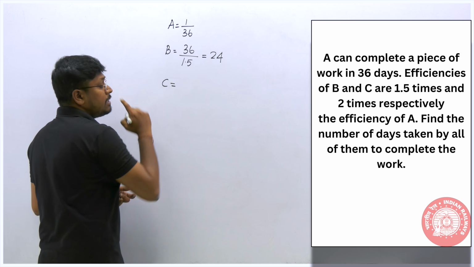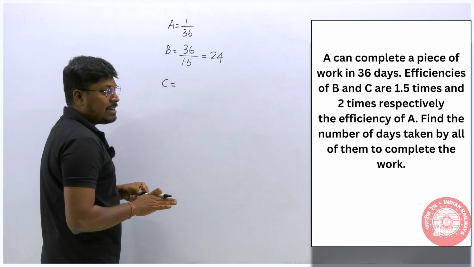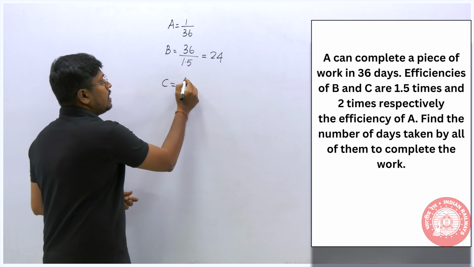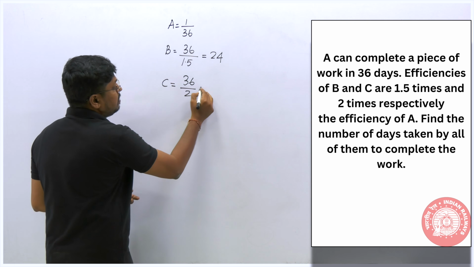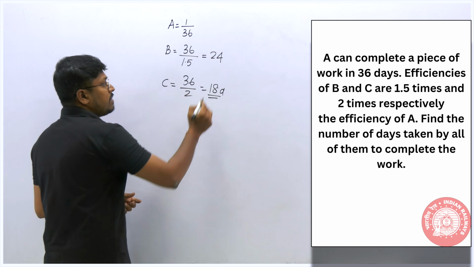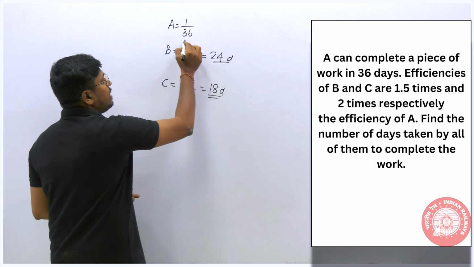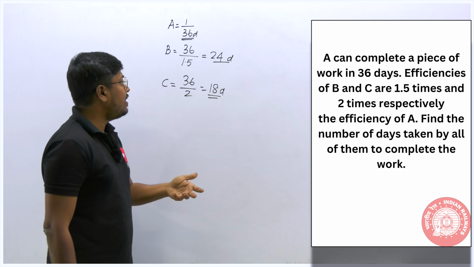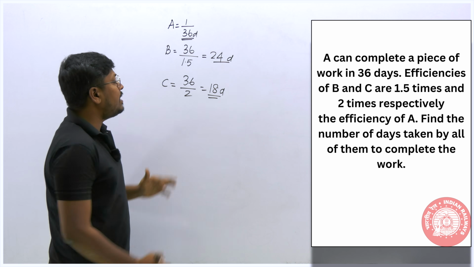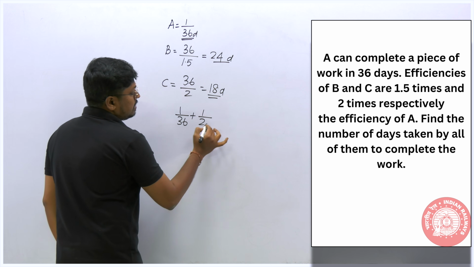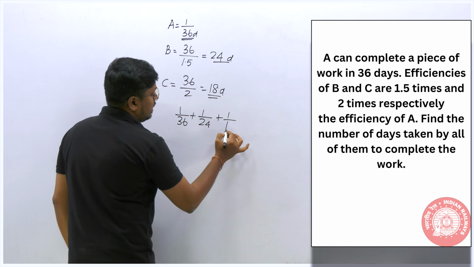So similarly the third person. The third person can complete a piece of work where he is 2 times efficient. So 36 divided by 2, which will be 18. So in 18 days C can complete a piece of work, 24 days will be B, and they have given for A, that is 36 days. Easy, right? So now we have to find if all 3 persons are working, how many days they take to complete the work. 1 by 36, 1 by 24, 1 by 18.